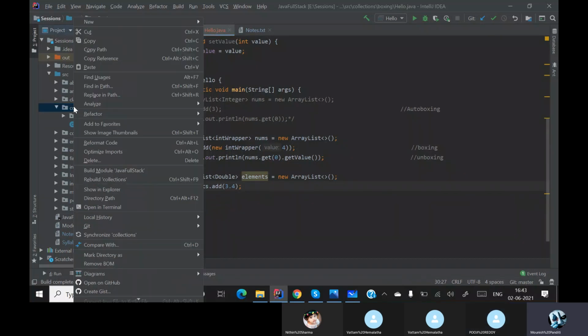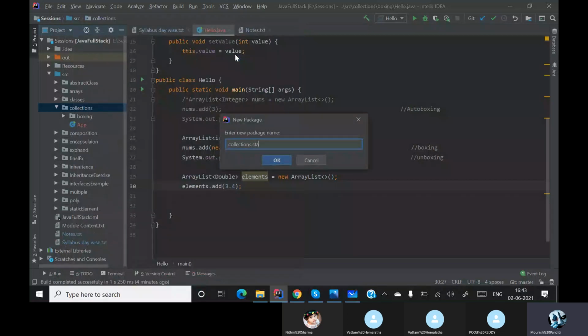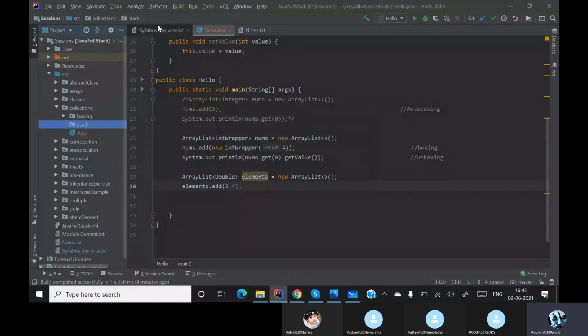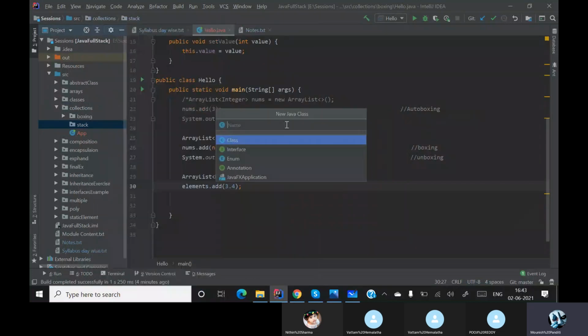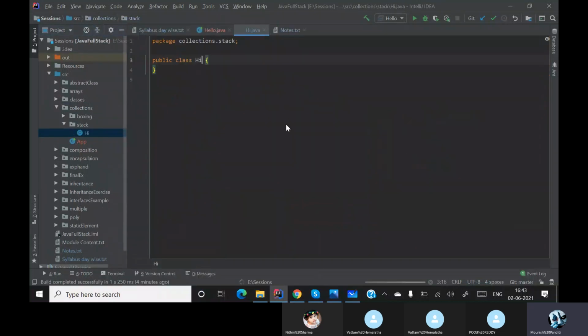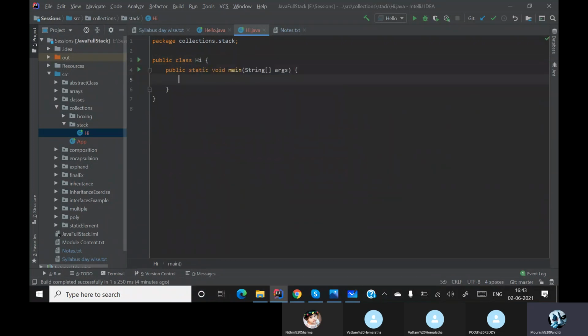So now let's go to the next topic, which is one of my favorite, stack. Let me create a class for this. I'll call it High class. My High class is having the main method. Done. Okay, so first of all, what do you mean by a stack?